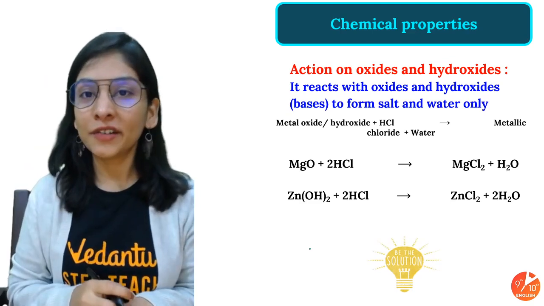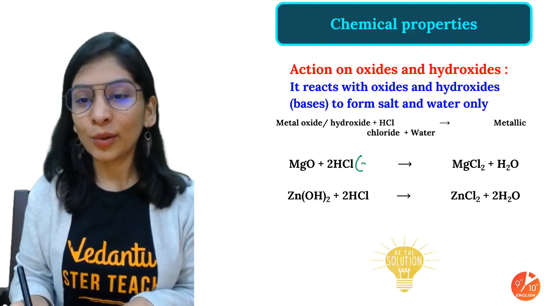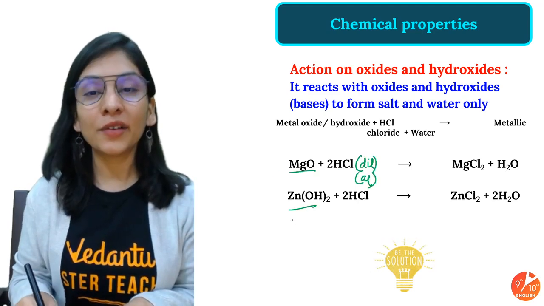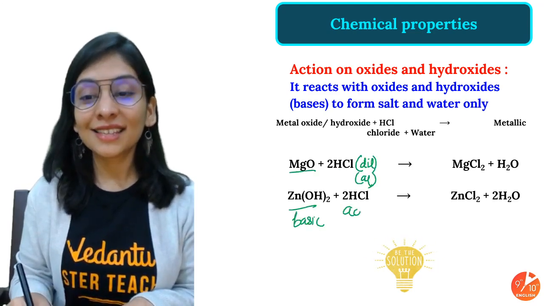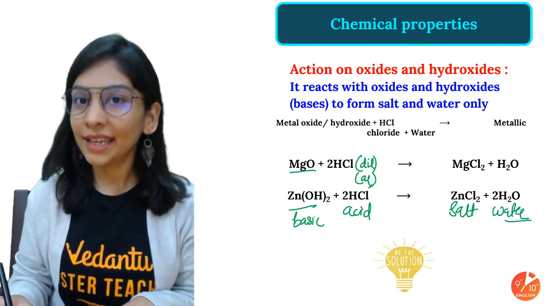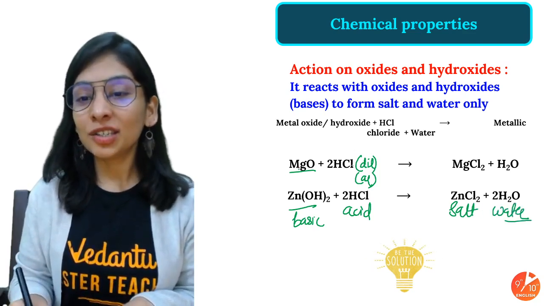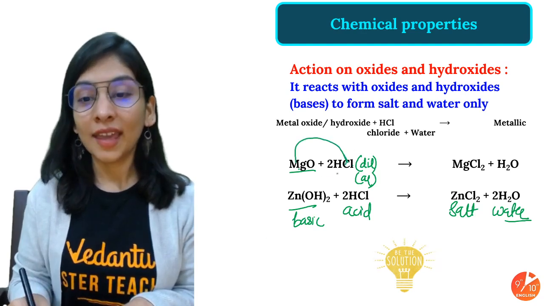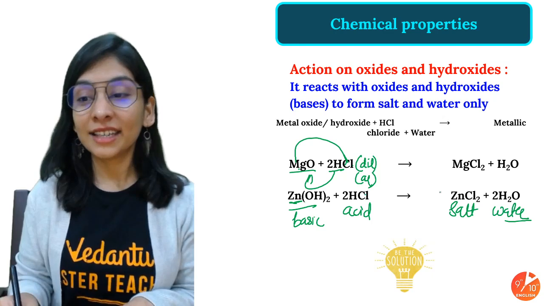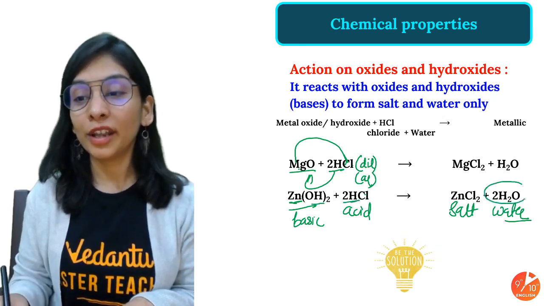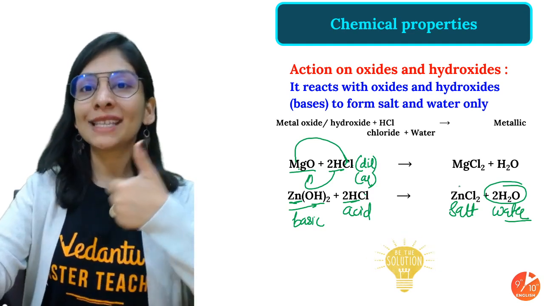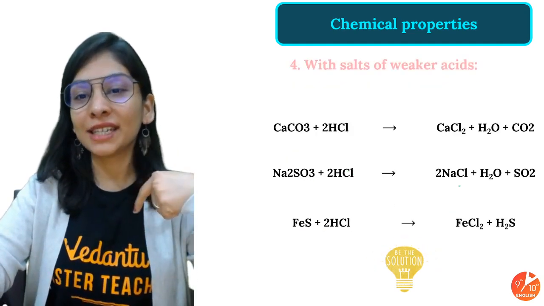How will metal oxide react with HCl acid? You can write dilute, or aqueous as well. Metal oxides we already know are basic in nature. This is an acid, and acid and base always react to produce salt and water. So magnesium with chlorine gives MgCl2 and H2O, salt and water. Zinc chloride, ZnCl2, and 2H2O, 2 molecules of water. So remember, metal oxide base with HCl gives salt and water.